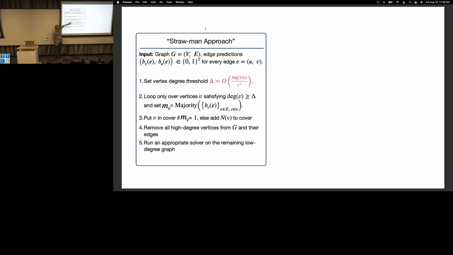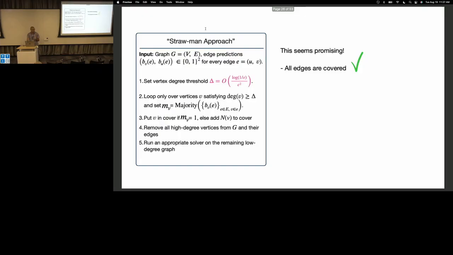For high degree vertices, we aggregate their information. If we think we should add them to the cover, we do. Otherwise, since we want to solve the vertex cover problem, we add their neighborhood instead. And then we remove all the high degree vertices from the graph, and then we run another low degree solver on the remaining part, okay?